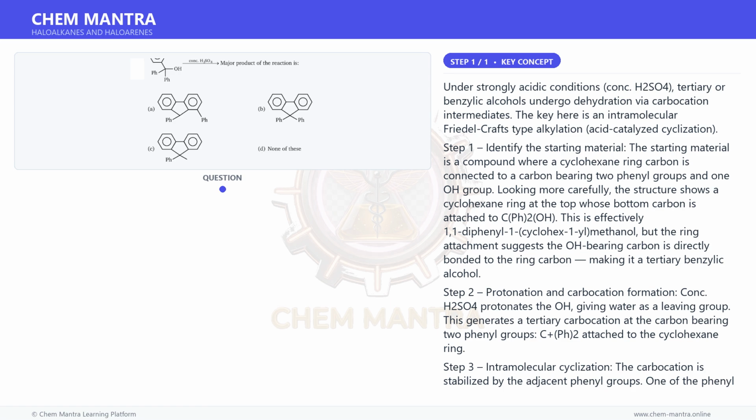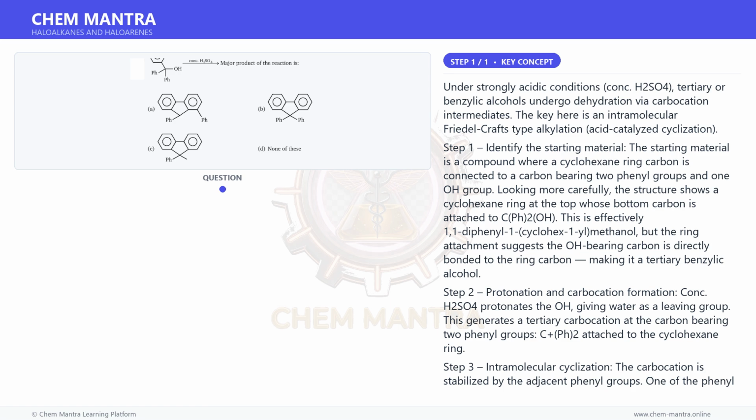Step 1. Identify the starting material. The starting material is a compound where a cyclohexane ring carbon is connected to a carbon bearing two phenyl groups and one OH group. Looking more carefully, the structure shows a cyclohexane ring at the top whose bottom carbon is attached to C(Ph)2OH. This is effectively 1,1-diphenyl-1-cyclohexyl methanol, but the ring attachment suggests the OH-bearing carbon is directly bonded to the ring carbon, making it a tertiary benzylic alcohol.